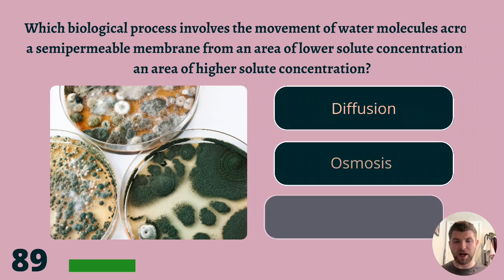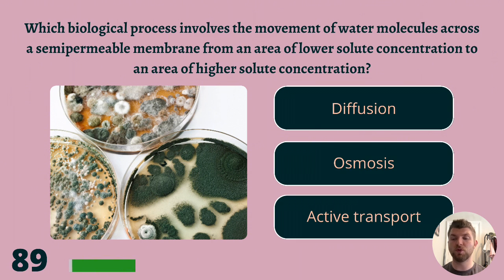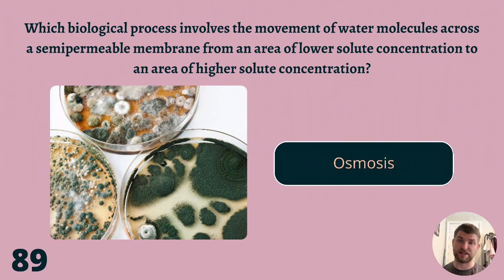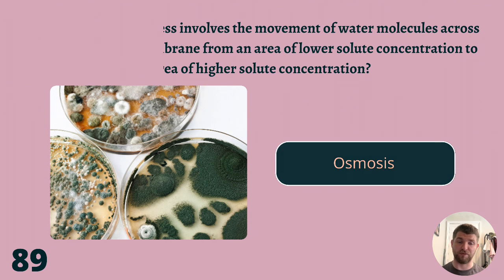89. Which biological process involves the movement of water molecules across a semi-permeable membrane from an area of lower solute concentration to an area of higher solute concentration? Diffusion, osmosis, or active transport? The answer is osmosis. Very well done if you got that one right.